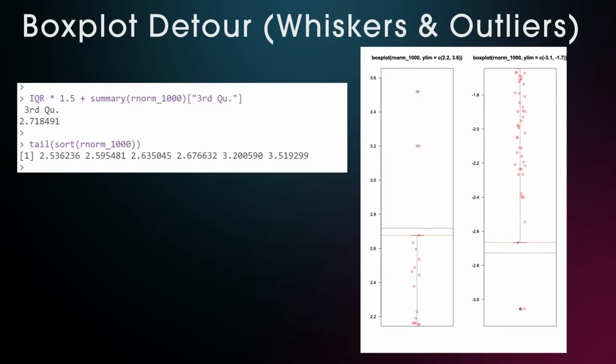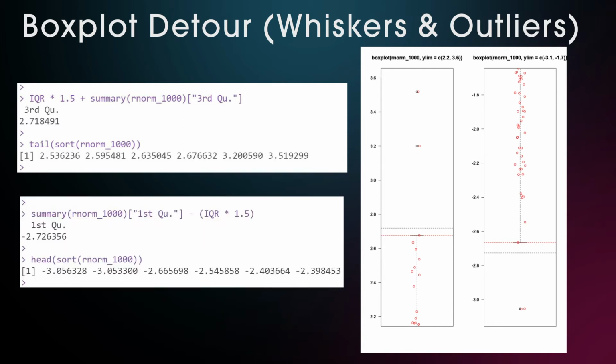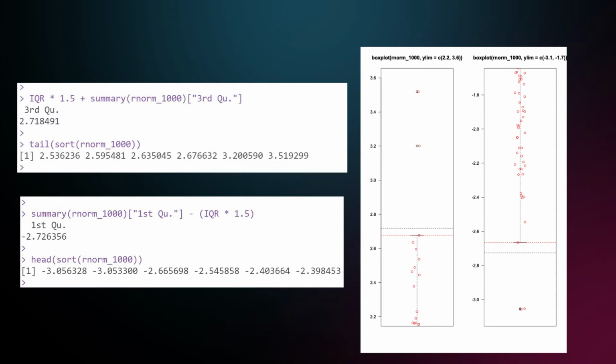And now we can do the exact same thing for the lower limits. When we subtract 1.5 times the interquartile range from the first quartile, we get to -2.72, and when we look at the lowest 6 values, we see that 2 of them are below this cutoff, and then we plot it again, zoom in on this area, add the line for the limit below which all points should be outliers, and we add a line to the last point that's within the limit to which the whisker would extend.